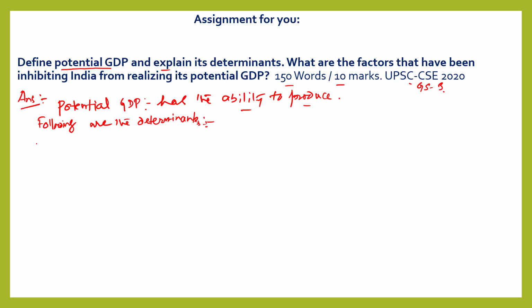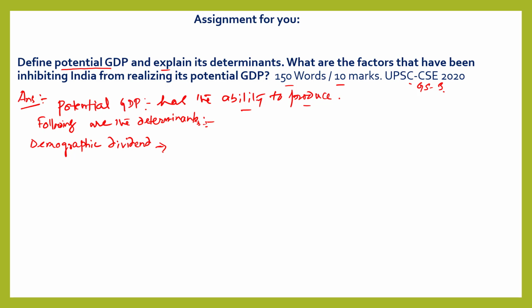Some determinants are: one determinant is demographic dividend. Do you know one thing, dear students, that the Indian economy has 65% of its population below the age of 35.